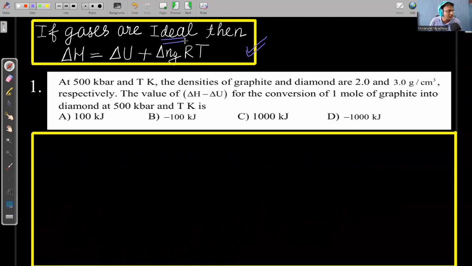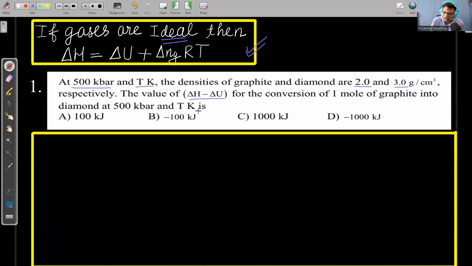So let us solve a question again based on the relation between enthalpy and internal energy. At 500 kilobar and T Kelvin, the densities of graphite and diamond are 2 and 3 gram per centimeter cube respectively. Find the value of delta H minus delta U for the conversion of 1 mole of graphite into diamond at 500 kilobar and T Kelvin.